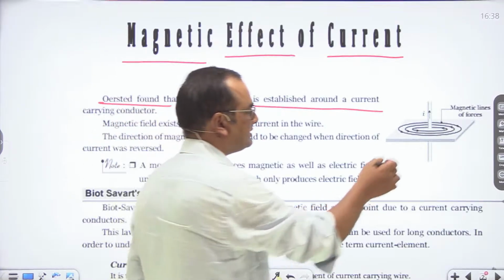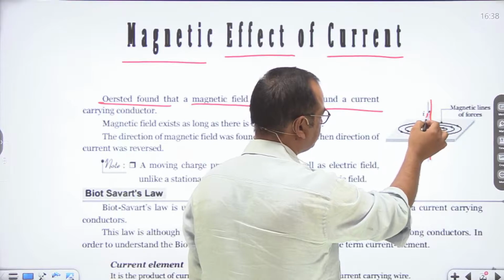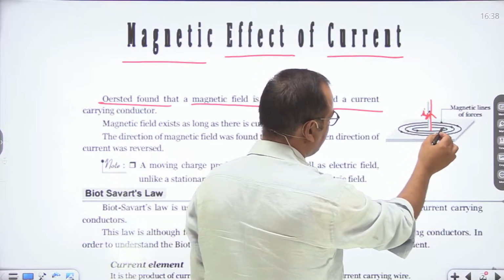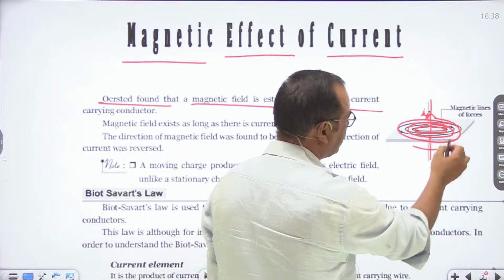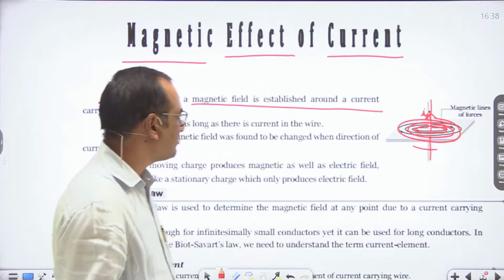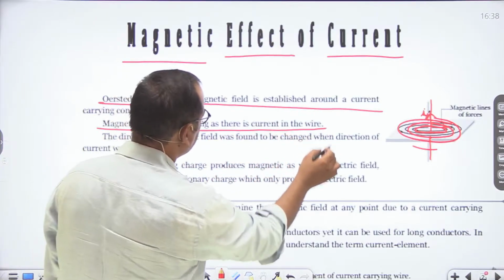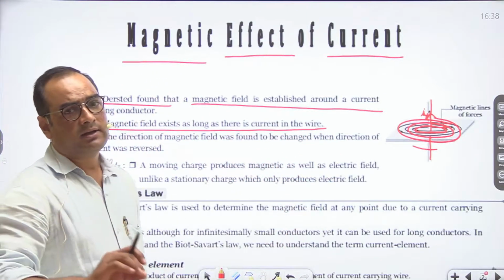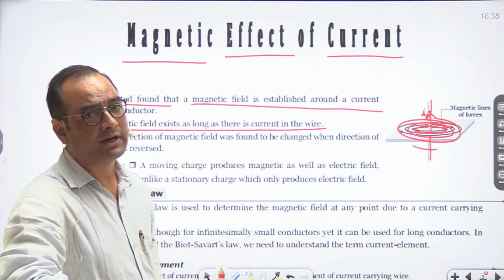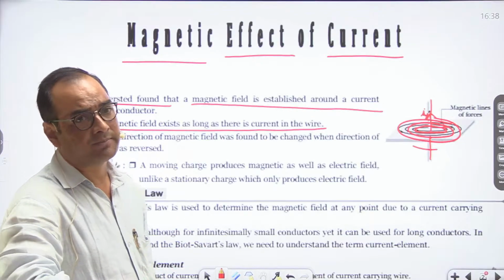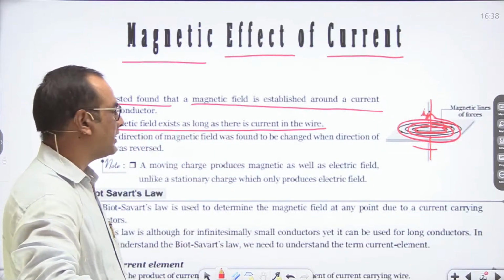He considered, let us say, this is a conductor in which current I is flowing. Then in its surrounding a magnetic field is produced. So these are magnetic field lines, or you can say magnetic lines of force. Magnetic field exists as long as there is current in the wire. The magnetic field around that current carrying conductor depends on the amount of current flowing.